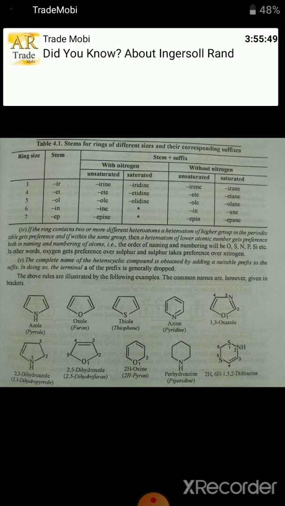Now the ring may be saturated or unsaturated, and it will be shown by a suffix. If a 6-membered ring is there, then two situations may be there: nitrogen may be absent or nitrogen may be present. Similarly, a 5-membered ring may be there, with nitrogen present or absent. So let us see when a 6-membered ring is there and nitrogen is present. When nitrogen is present, it may be unsaturated or saturated.